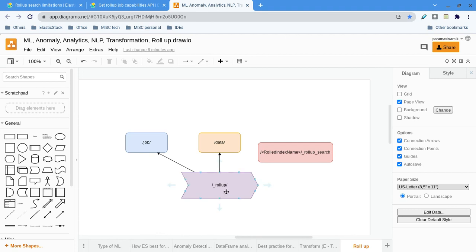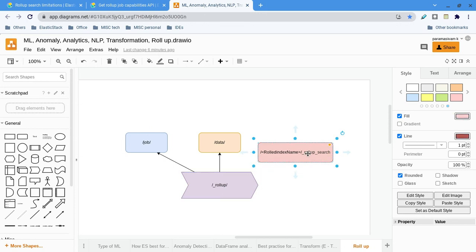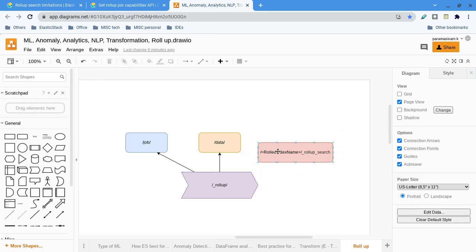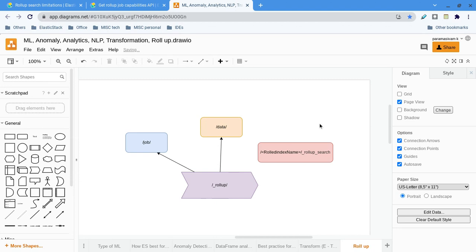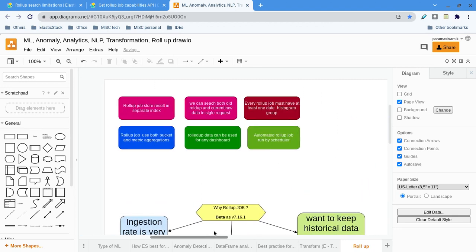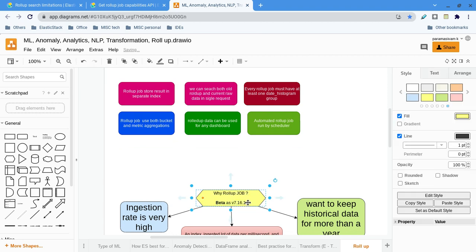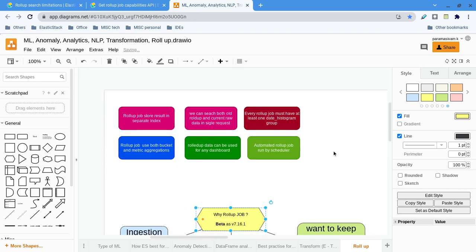See here, this is a namespace. It will start jobs. These two we have seen till now, and of course we have seen search and rollup. And there is data, which is something different. I have not tried it out till now, but there is a data path as well in the API. If I get to know, I will explain. One thing I want to tell you, as I said in the previous video, this is still in the beta stage as of 7.16.1. It's up to you whether you want to use it in your real project or in production or not.